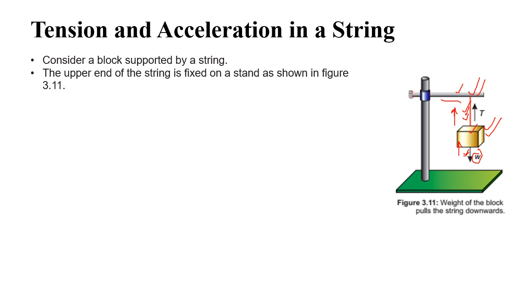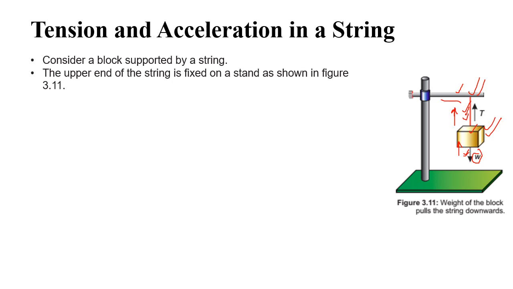Now how will the stand apply the force? Because there is no direct connection between the block and the stand. The block is attached to the stand using this string. So it means the block is applying the force equal to the weight of the block on the string, and the string in return applies this force on the stand, right?